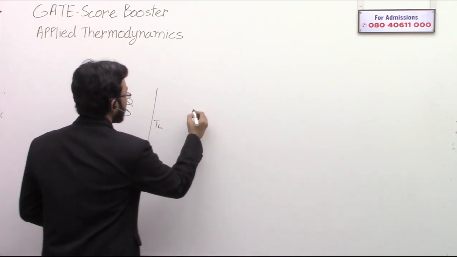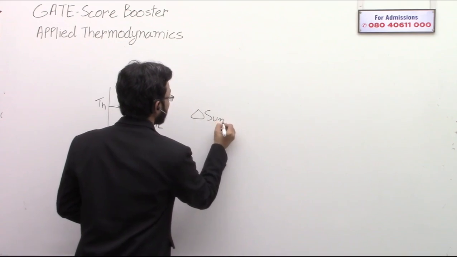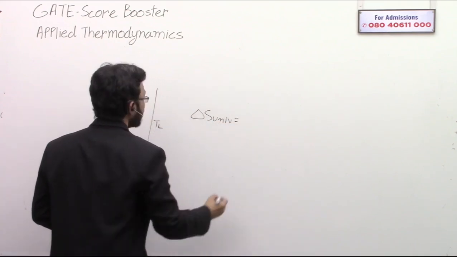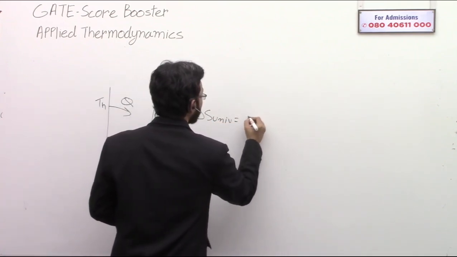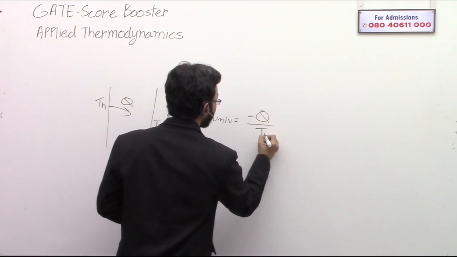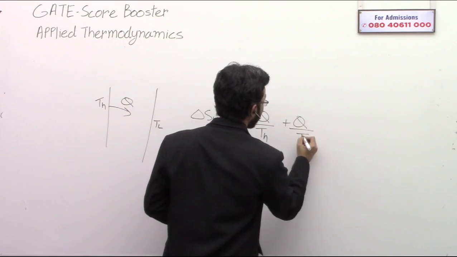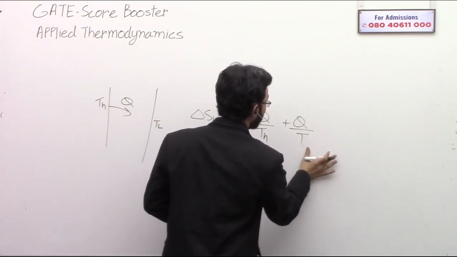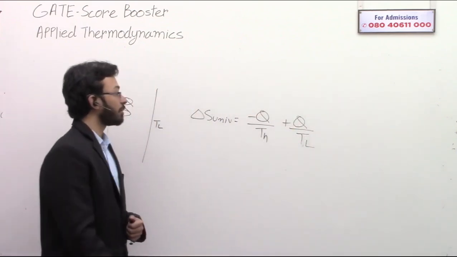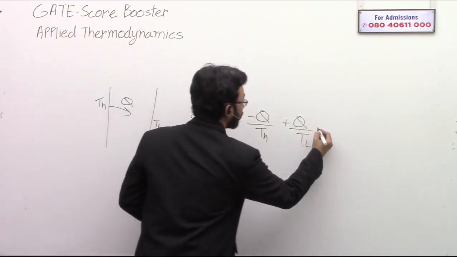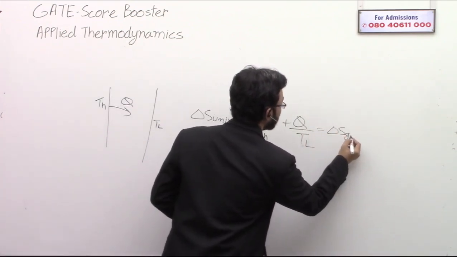So the entropy change of the universe, del S universe, this is basically TH is losing some heat, so minus Q divided by TH, and TL is gaining some heat, so plus Q divided by TL. This is your entropy generation of the universe or entropy generation, del S gen.